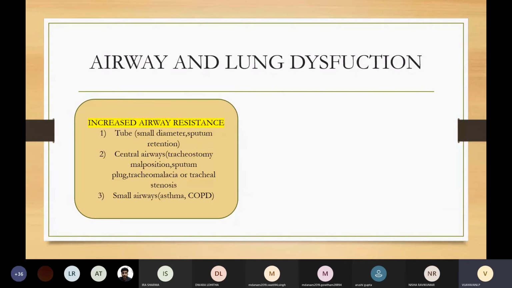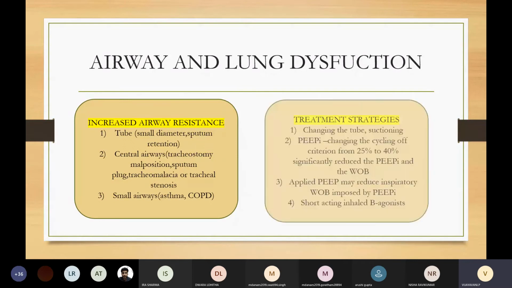What are all the treatment strategies to prevent increased airway resistance? Change the tube, suction the ET tube, and the treatment strategy to reduce intrinsic PEEP is to change the cycling criterion from 25% to 40%. By converting this cycling criterion from 25 to 40%, we are basically prolonging the expiration duration. That is, we are increasing the I to E ratio. This will significantly reduce the intrinsic PEEP and also the work of breathing.